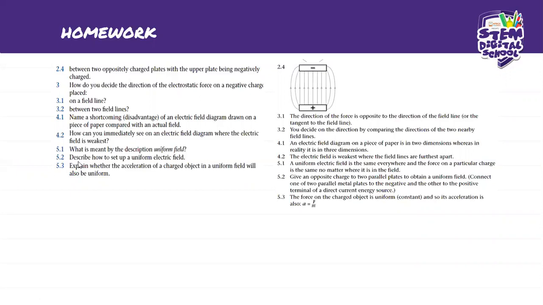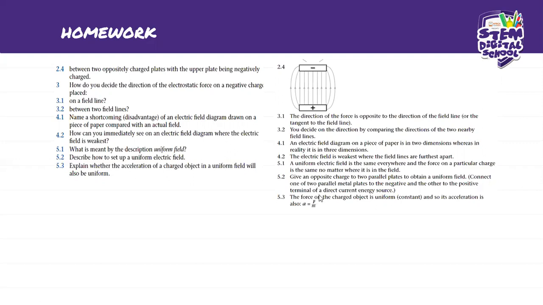Okay, so on number 3, it says, explain whether the acceleration of a charged object in a uniform field will also be uniform.